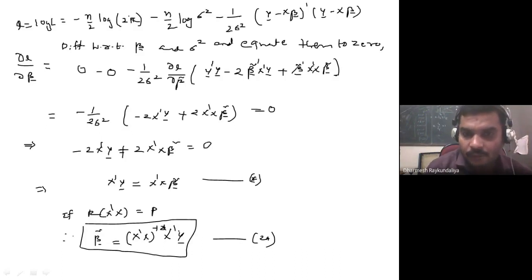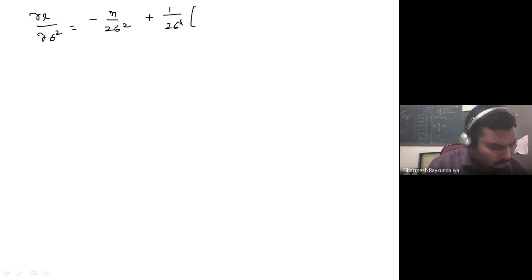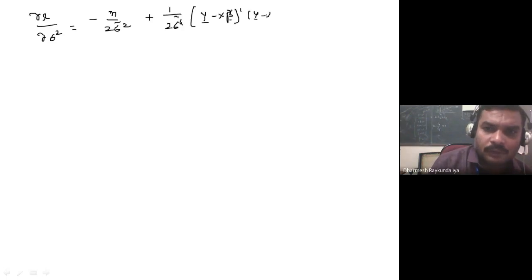When you take the derivative of 1 upon sigma square, we get minus 1 by sigma square square, that is sigma raised to 4, and this will minus minus become plus, which is 1 upon 2 sigma raised to 4 into y minus X beta curl transpose y minus X beta curl, and then equate them to 0.